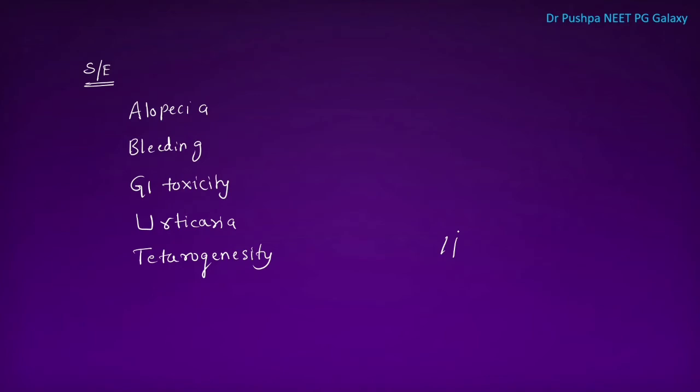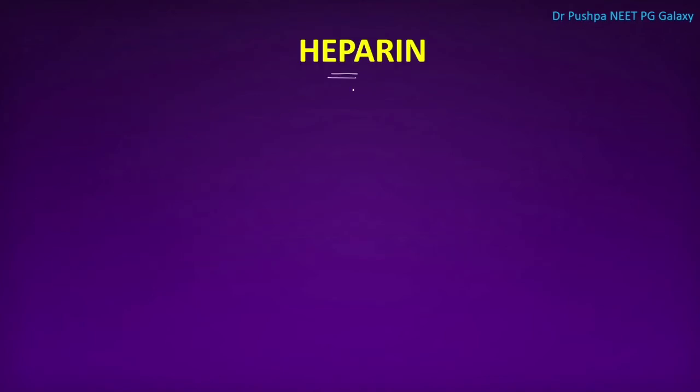Now we'll go to the injectable anticoagulant, that is heparin. Heparin is an injectable anticoagulant. In this again there are two types: unfractionated heparin and low molecular weight heparin. What are the examples of low molecular weight heparin?